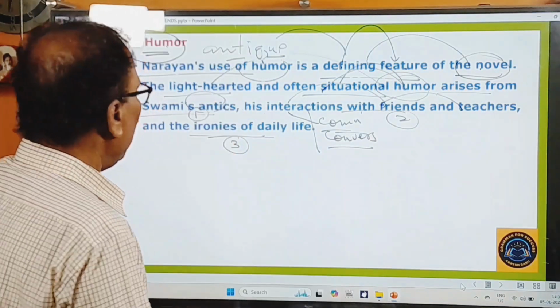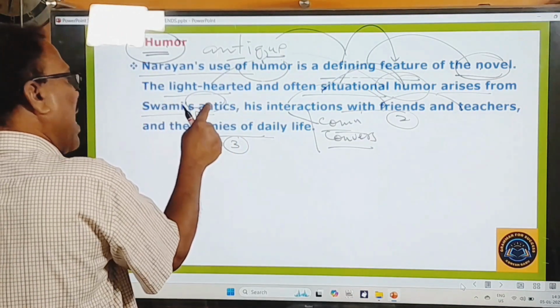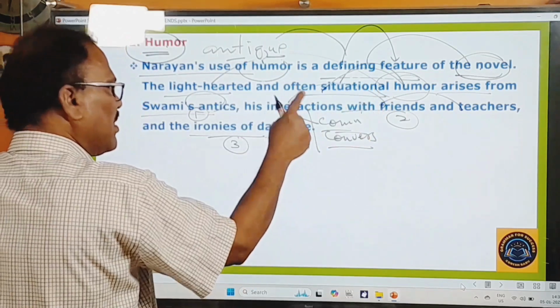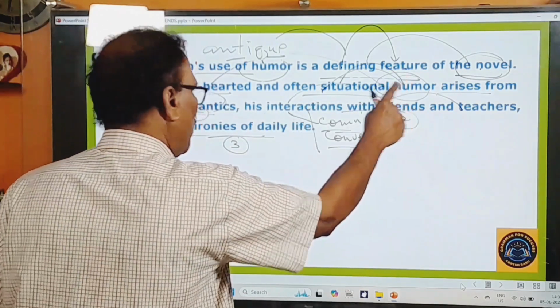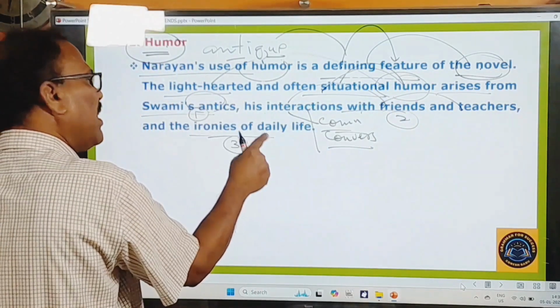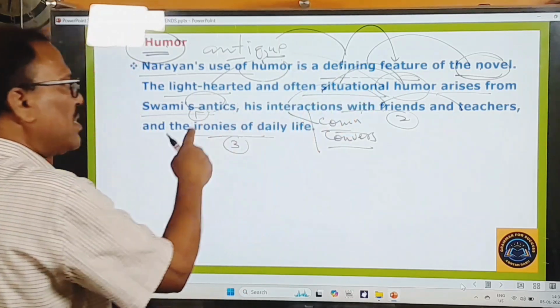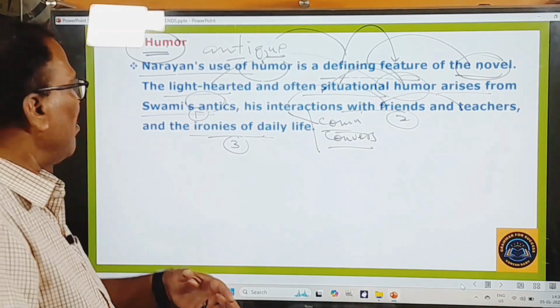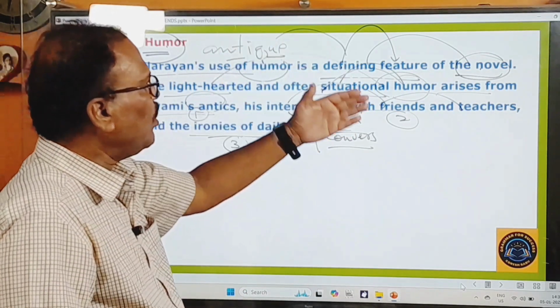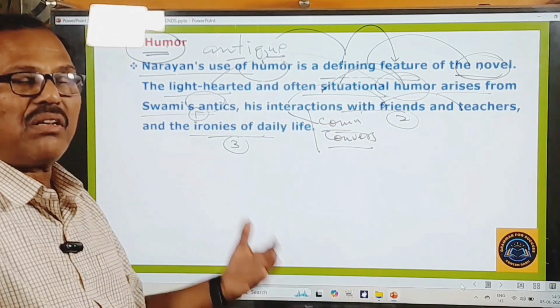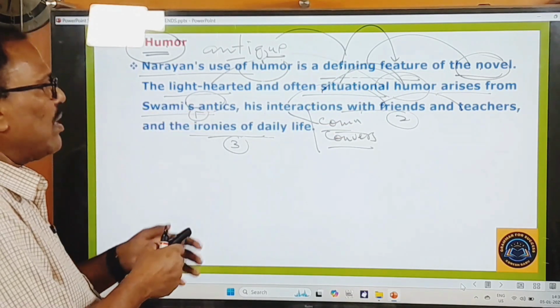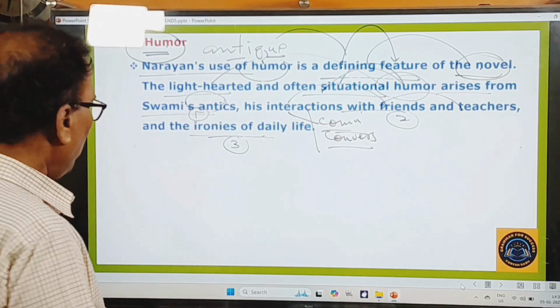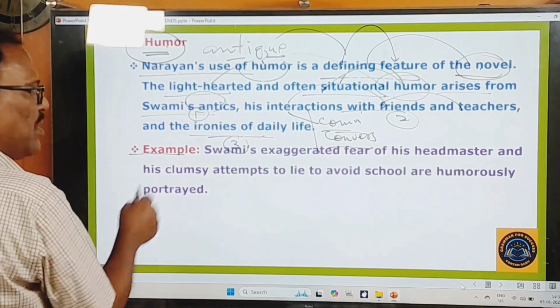Okay, in this way, from the Swami's antics you get humor, from his interactions with friends and teachers you get humor, from the ironies of daily life also you get humor. In this way, in this novel you get both the light-hearted humor and the situational humor. These two kinds of humor you get in this novel. Some example is also given here to make you understand this.